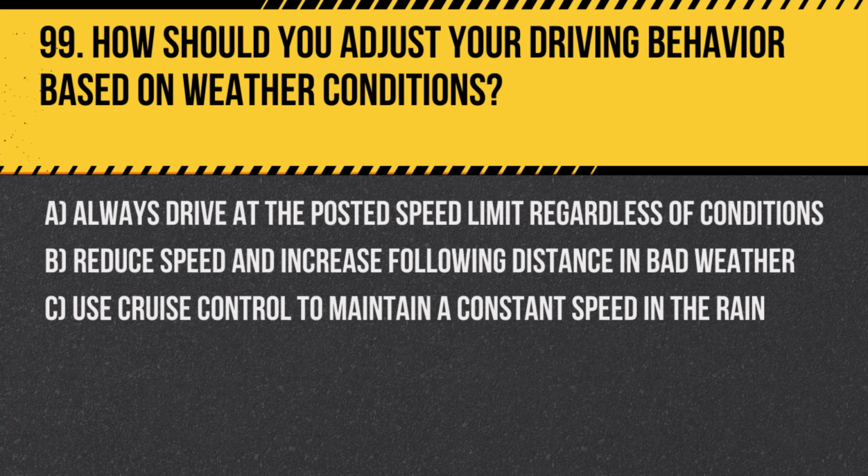Question 99. How should you adjust your driving behavior based on weather conditions? A. Always drive at the posted speed limit regardless of conditions. B. Reduce speed and increase following distance in bad weather. C. Use cruise control to maintain a constant speed in the rain. Answer. B. Reduce speed and increase following distance in bad weather. Adjusting driving behavior to the weather conditions increases safety by compensating for reduced visibility and increased stopping distances.